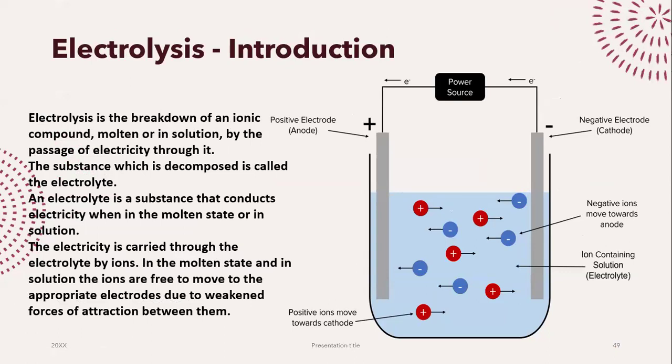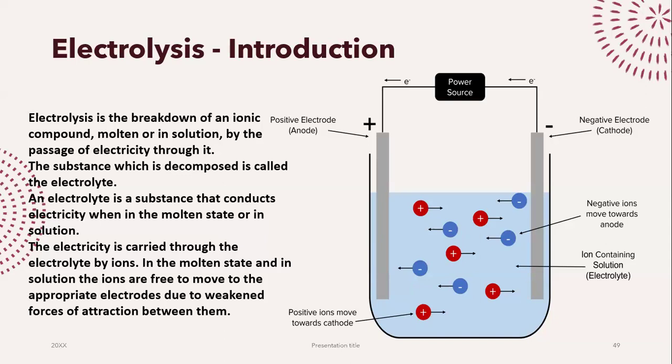So in electrolysis, there are two major things I have included, and that is that we have to go over our extraction of aluminium and electrolysis of concentrated sodium chloride. So when we talk about electrolysis, what is electrolysis? Electrolysis is when you are breaking down any ionic compound by passing electricity through it. So if I'm breaking down an ionic compound by passing electricity through it, I am doing electrolysis.